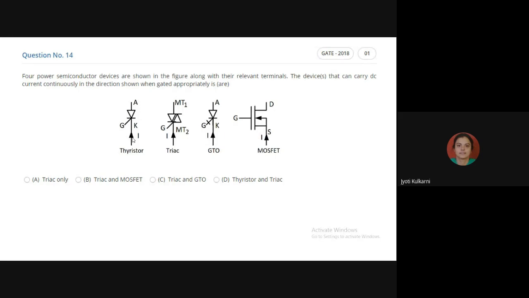Now, suppose I'm taking a cell or a 5-volt battery in my hand, and if I have not connected the positive terminal of my supply to the positive terminal of the battery and the negative terminal of my supply to the negative terminal of the battery, then will the battery take any current? If I have reversely connected, my supply negative is connected to the positive terminal of the battery and my supply positive is connected to the negative terminal of the battery, will the cell work properly? Yes or no?